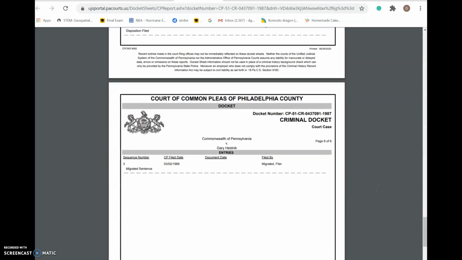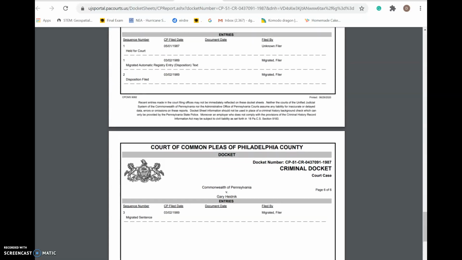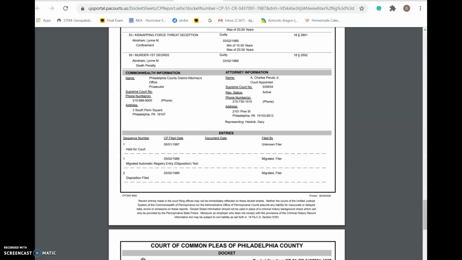But this just gives you all the different things, like when the individual is transferred from one prison to another, it tells you that. So these dockets tell you a lot. You have to actually scroll through the docket and really read through it to understand what's going on. A lot of times students just say, oh, here's all the information, but they don't read through and really find the information in the docket. So this is going to help you.